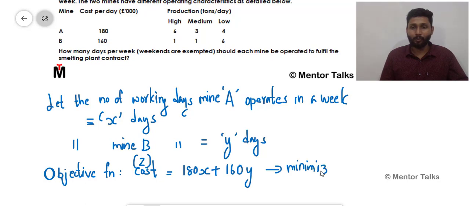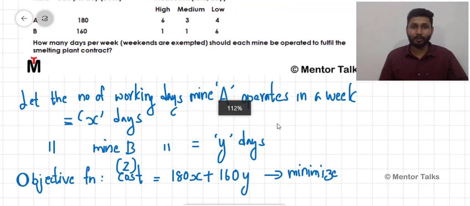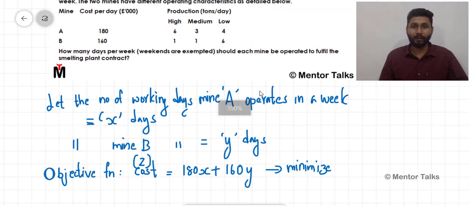That means you have to allocate your X and Y in such a way that the cost function is minimum. In this question I'm just telling you how to write the constraints, only that part is going to be taken care of. So now we know what the objective function is. That part is clear. So let's look into the constraints because that is also equally important.